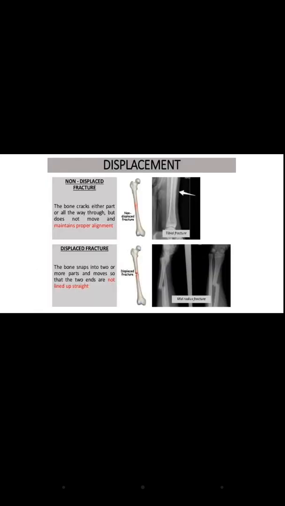Now I told you about non-displaced and displaced oblique fracture. So what is happening in the non-displaced? The bone is cracking all the way through or in part, but it is not moved and it maintains its proper alignment. It is broken, but it is in its proper alignment as it was normally before. Okay, but in the displaced, it will not be lined up straight, it will be misaligned.